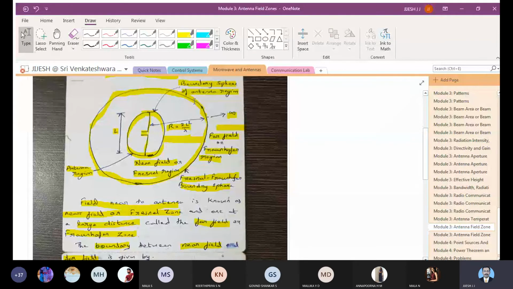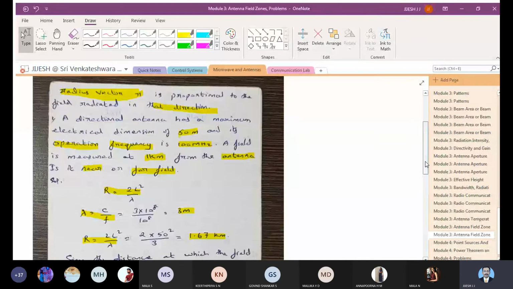Whether it is in near field or far field. All of you have completed this? Let me know, then we will proceed further. Whether it is near field or far field, you're getting 1.67 R, but in the question it is given as 1 kilometer. One of you can answer to that.